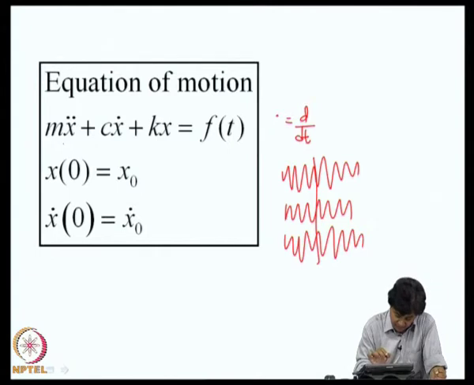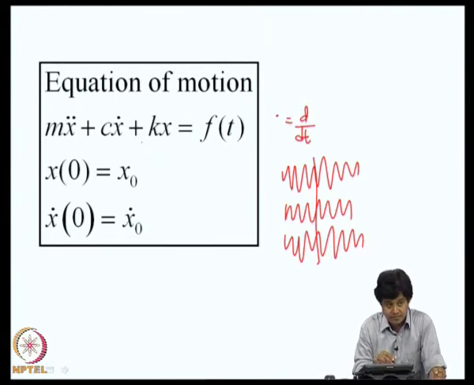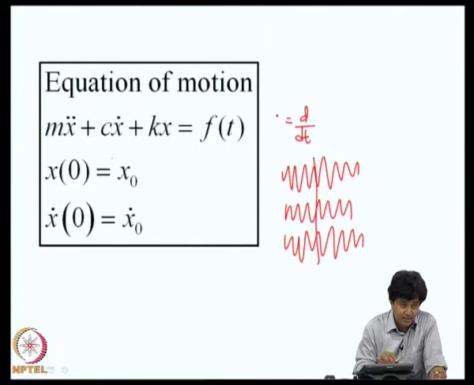Or in other words, how does the uncertainty in specifying f of t propagate through the system and manifest as uncertainty in x of t? If f of t is a random process, x of t is also a random process. So, the basic problem in random vibration analysis of a single degree freedom system lies in answering this question: given the complete description of f of t, what is the complete description of x of t?